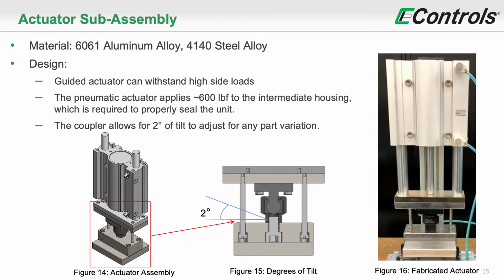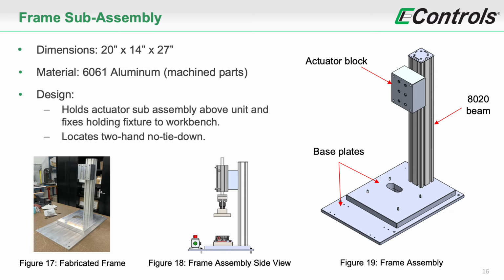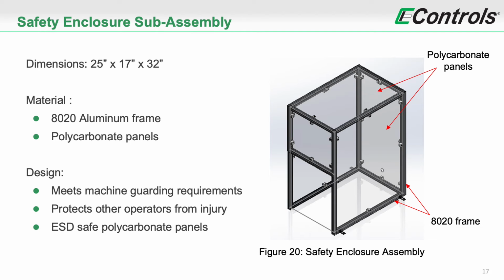The actuator subassembly provides a force of 600 pounds to seal the unit. In addition, it is equipped with a coupler which is capable of tilting 2 degrees to adjust for part variations due to casting. The frame subassembly is used to fix the holding fixture to the workbench, to support the actuator above the holding fixture, and to locate the two-hand no tie-down system. Finally, the safety enclosure envelops the tester to prevent potential injuries to operators caused by pinch points created during operation of the tester. Now we are going to discuss the testing phase.